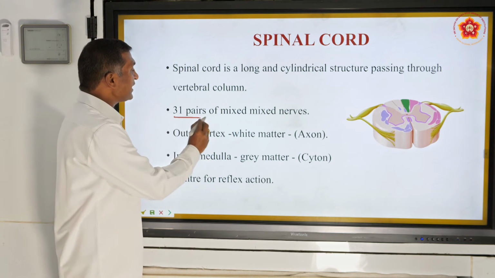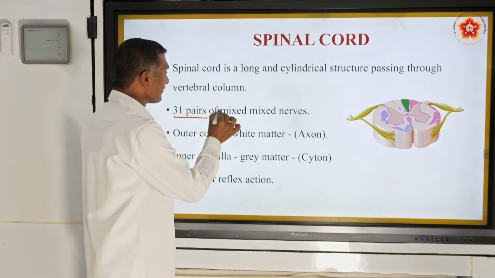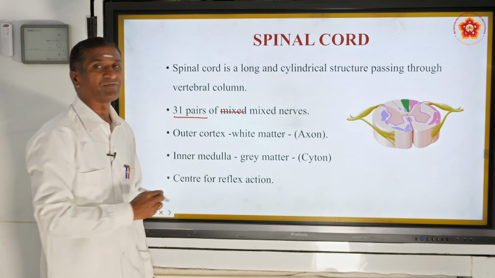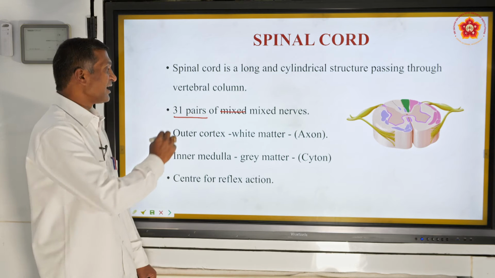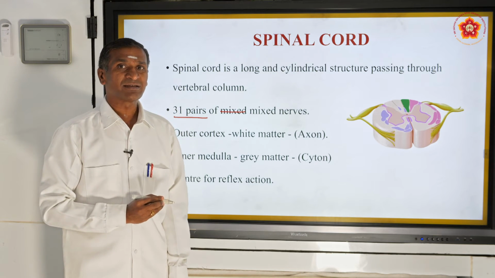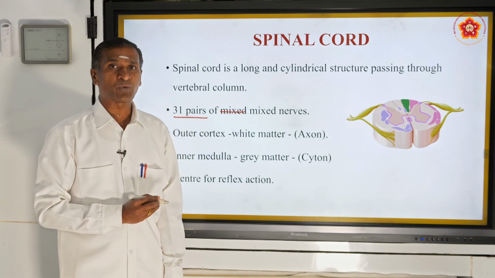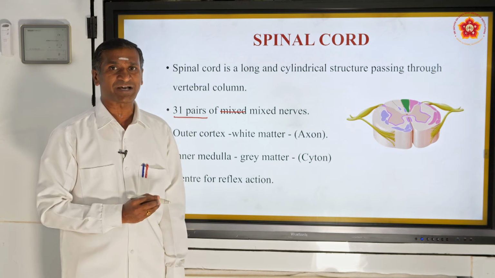It has 31 pairs of mixed nerves. If you recollect our previous classes, the 3 types of nerves, mixed nerves carry the function of both the sensory nerves and the motor nerves.